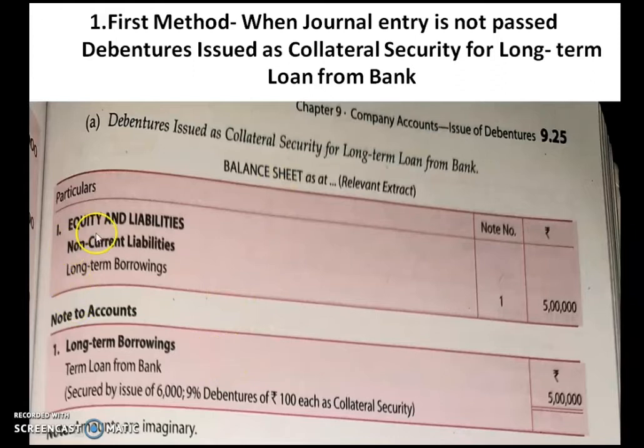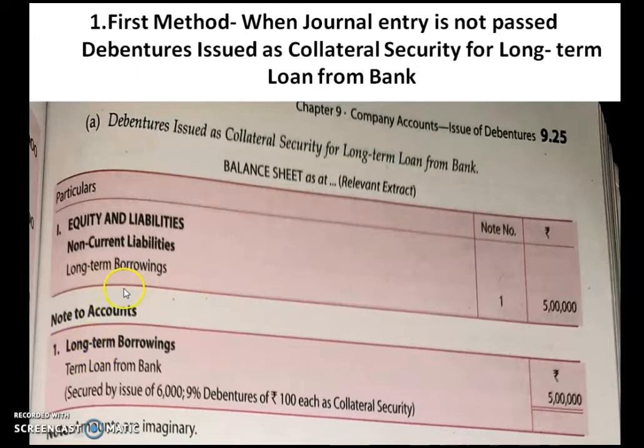In the balance sheet you will show particulars, note number and amount. The first thing you have to write is equity and liabilities, and as it's a long term loan, you will show this under non-current liabilities, with one more subheading, that is long term borrowings.